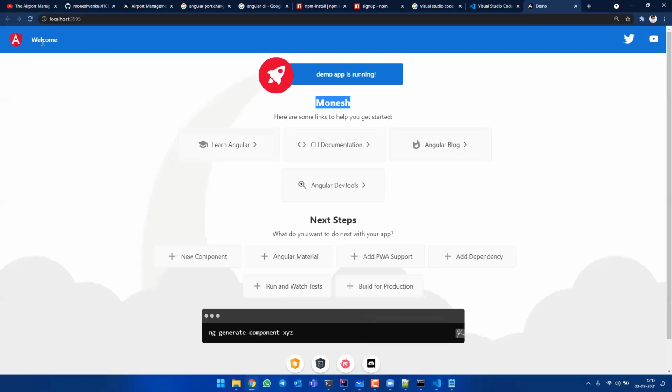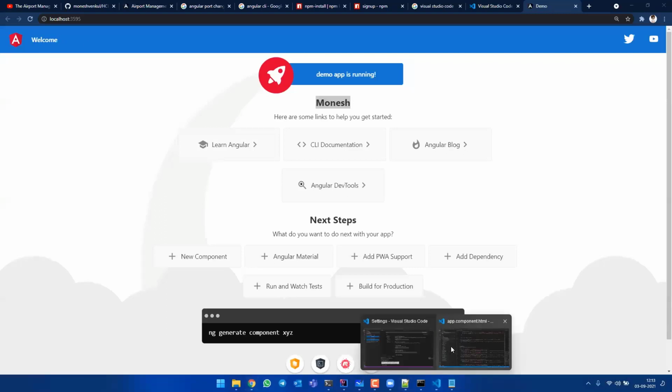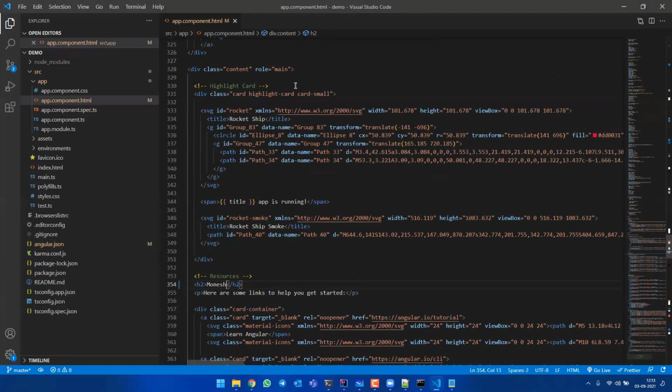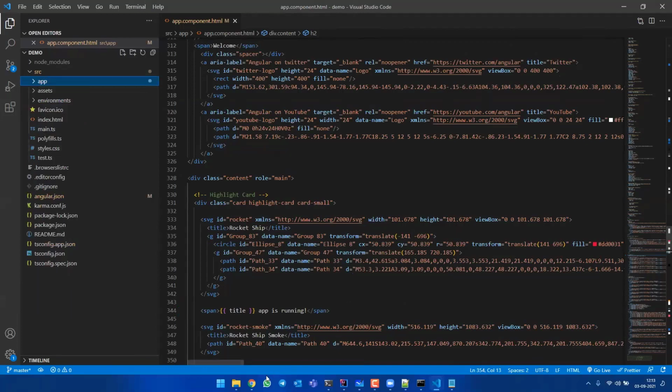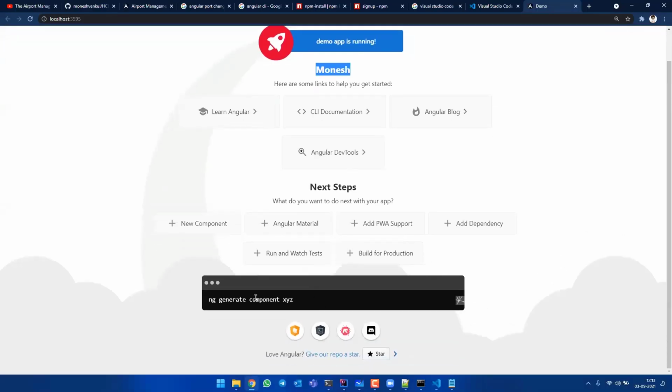If you want to change the navigation bar, you can simply change it here, and it will be changed there. You can also create more components. The command is ng generate component, followed by the component name. Anything will work, and the component name you can get from here.